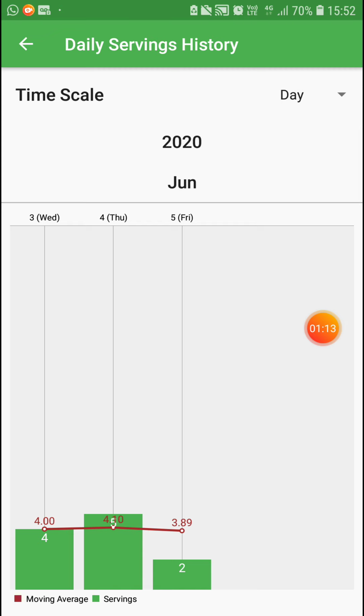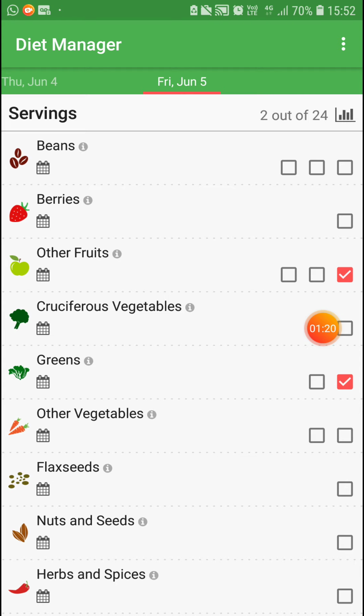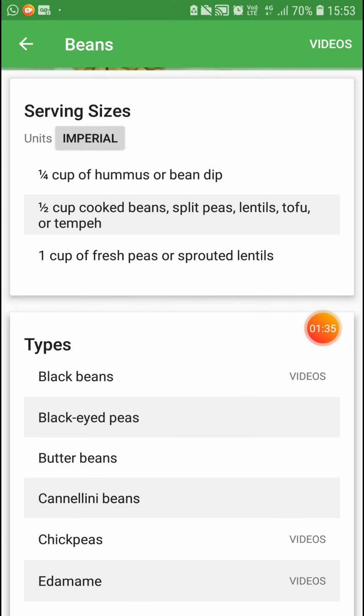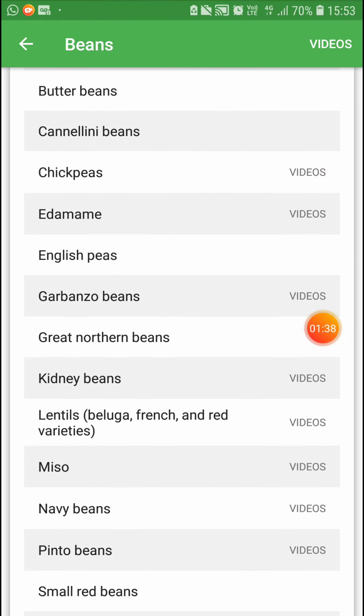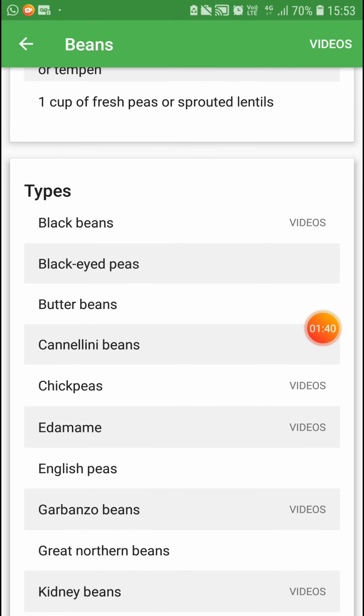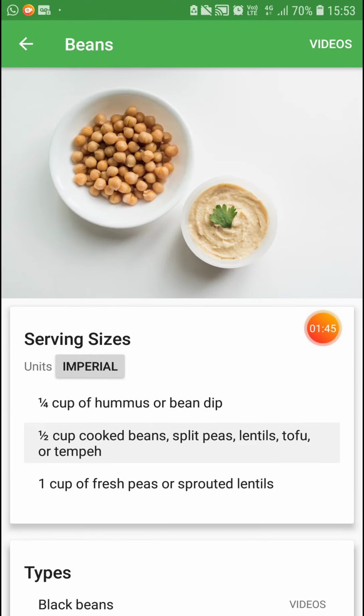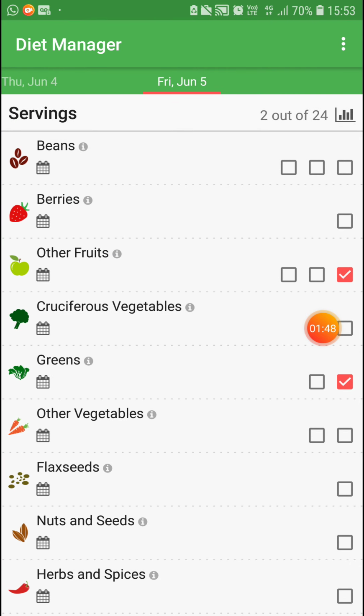If he took day by day performance, it will be calculated daily, monthly, yearly, everything. If he took beans, we can see what quantity he took, how everything is shown here, and what types and things you have to mix in it. Types of beans are also here, and it can be clearly explained in the videos also, at the top right corner of the app on this particular thing. In the same way everything will be shown here.